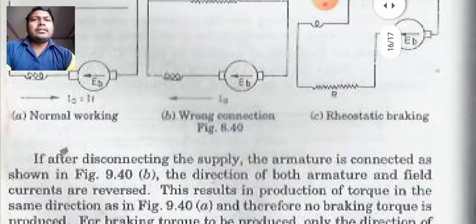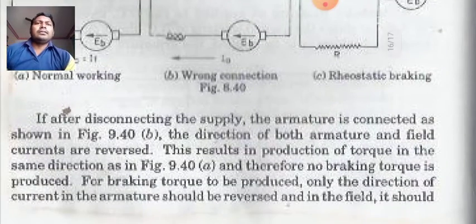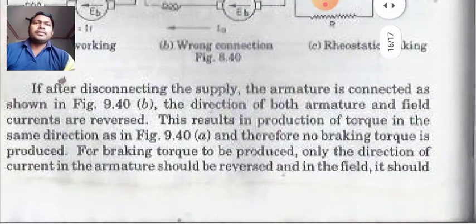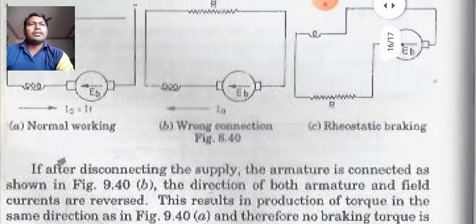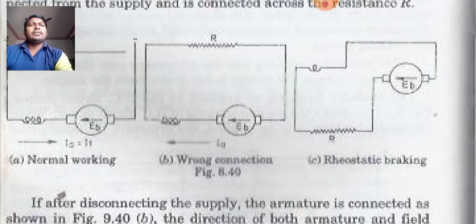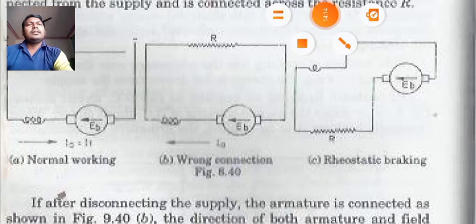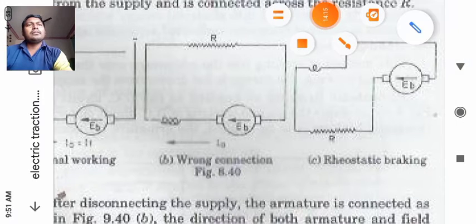So now let us discuss this process in a brief way. If after disconnecting the supply, the armature is connected as in diagram B, the direction of both armature and field currents are reversed. As you can easily see, the direction of the field and the direction of armature current both are reversed.